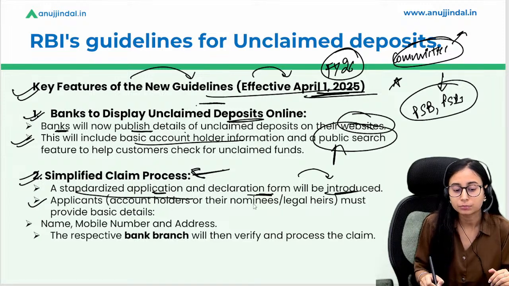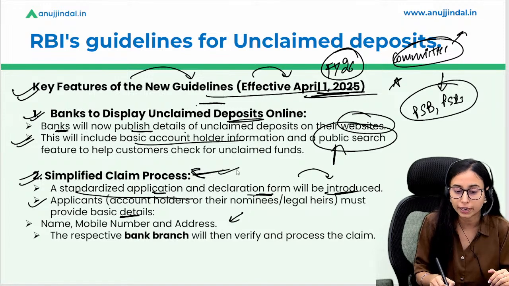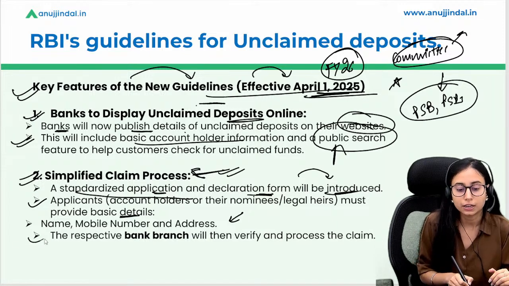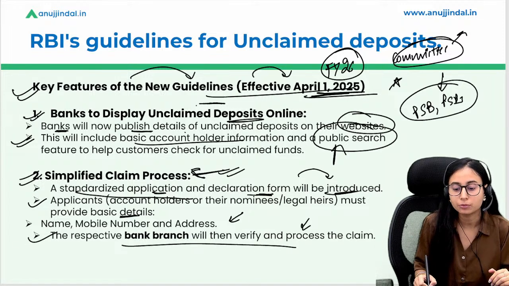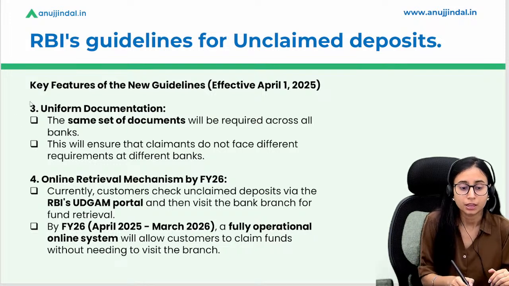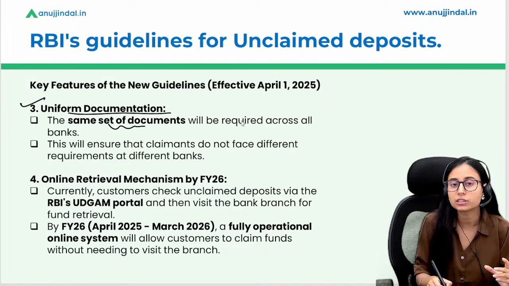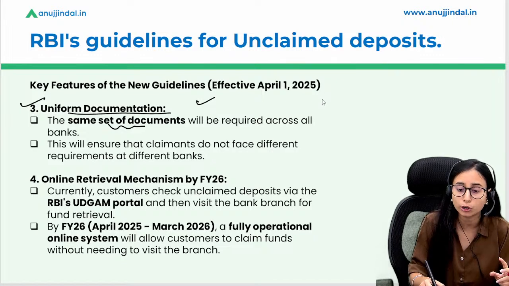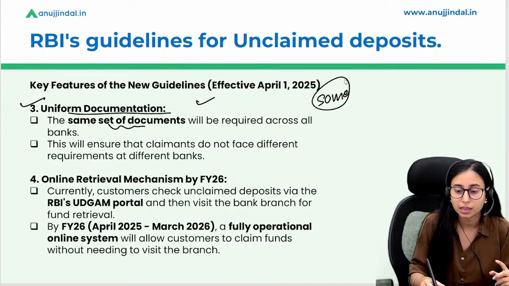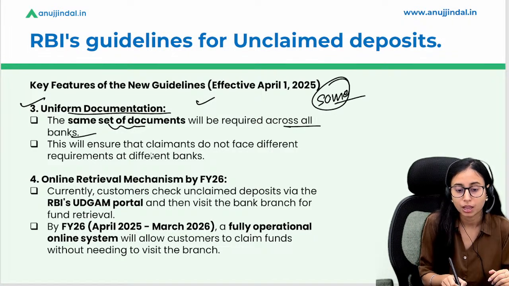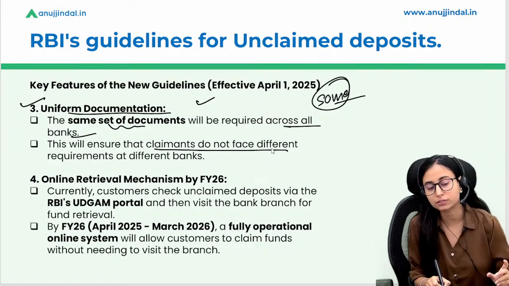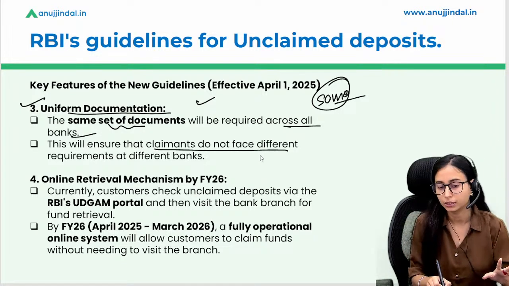Applicants can provide their basic details such as name, mobile number and address in order to claim such funds. The respective bank branch will then verify and process the claim fast. Then we have uniform documentation. That means whatever set of documentation is required for claiming such funds, it's going to be the same across all banks. This ensures that claimants do not face different requirements at different banks, right?